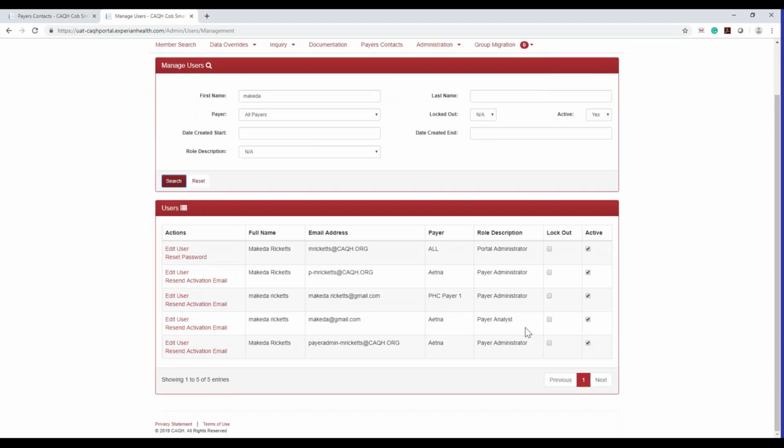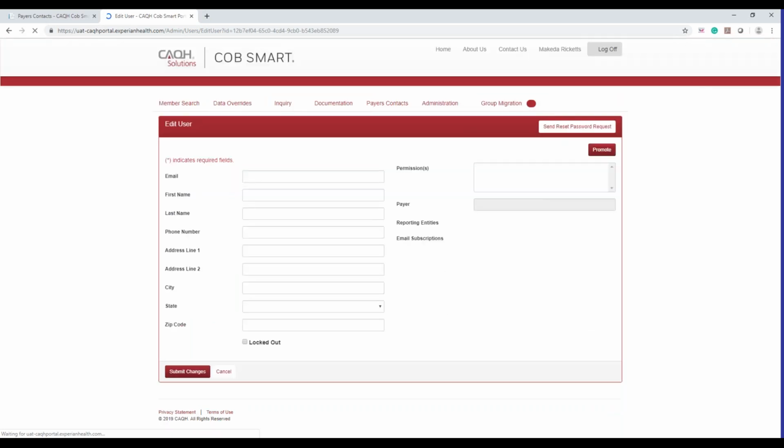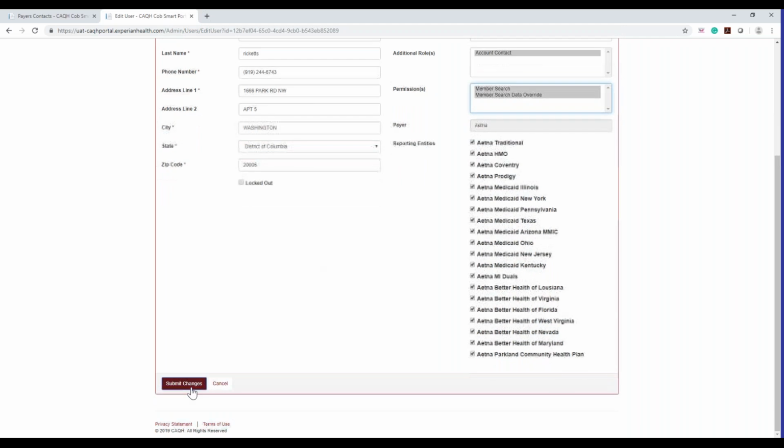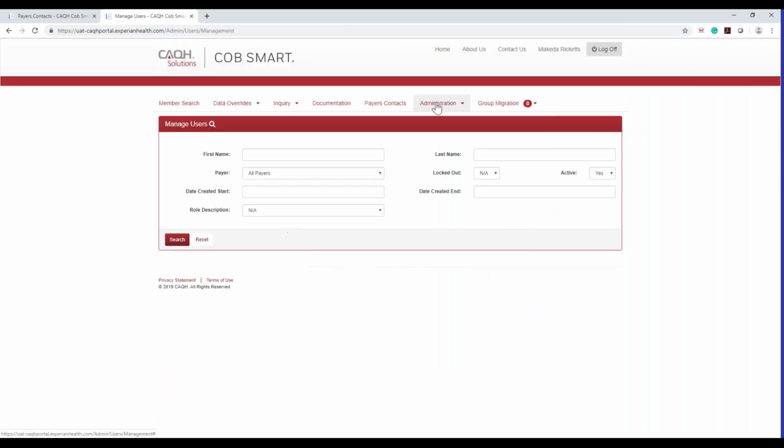So again, if you're putting in a payer analyst, you want to go to Edit User, and you want to make sure they have member search highlighted. Anyone who has member search permissions can upload a document, but they need to have that member search permission. So you go there and click on it. I'm just going to give myself member search override data as well, and you want to click Submit Changes, and you will get a success message saying that they now have those permissions.